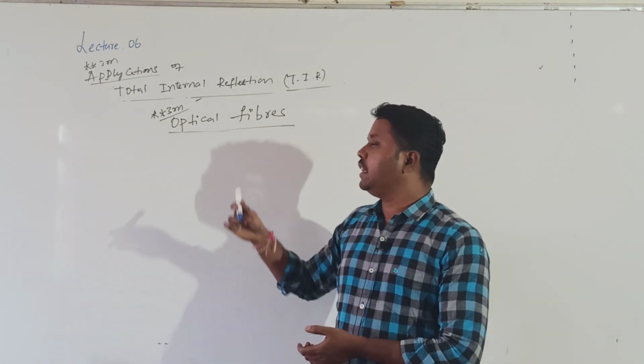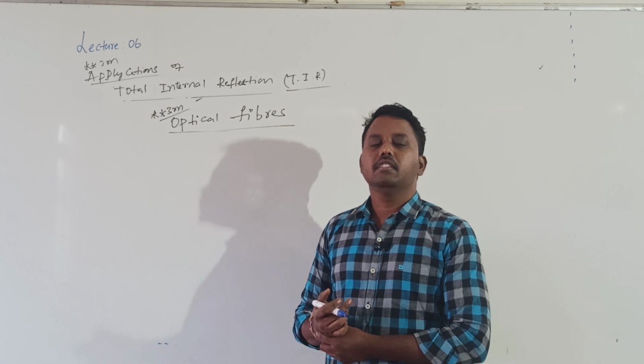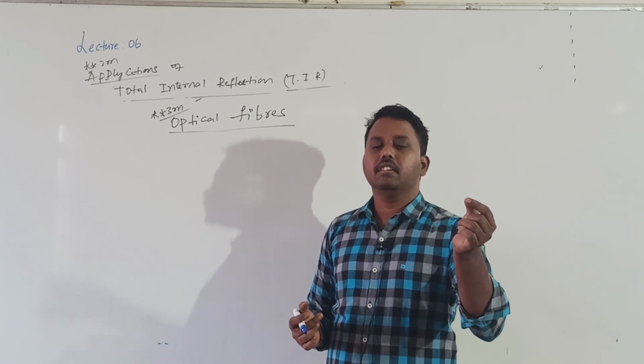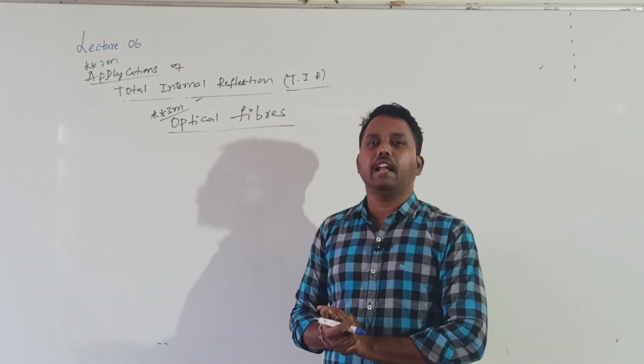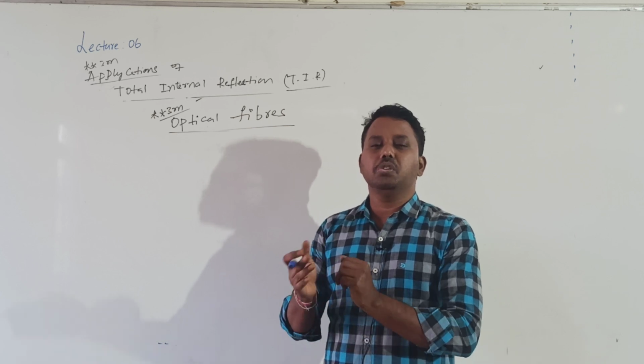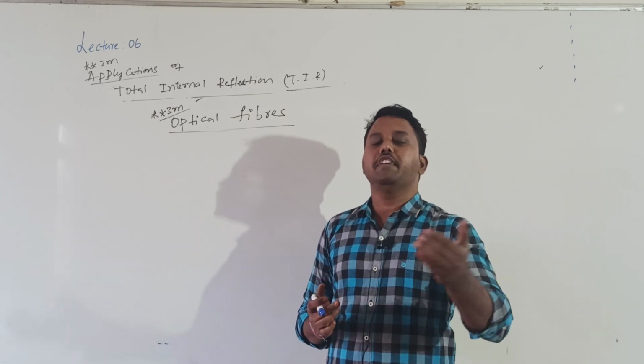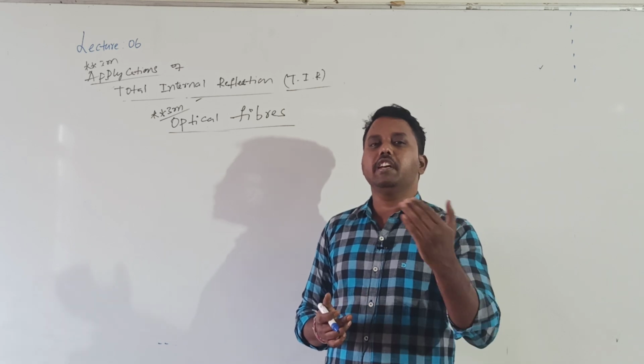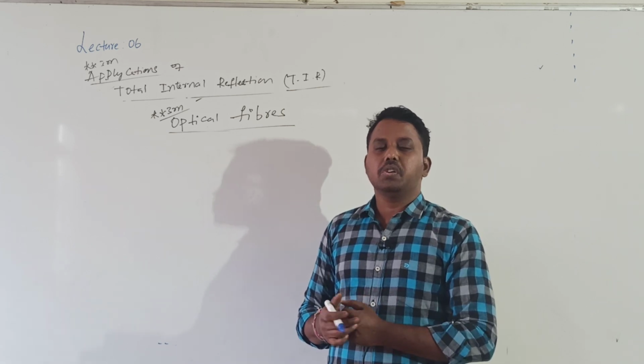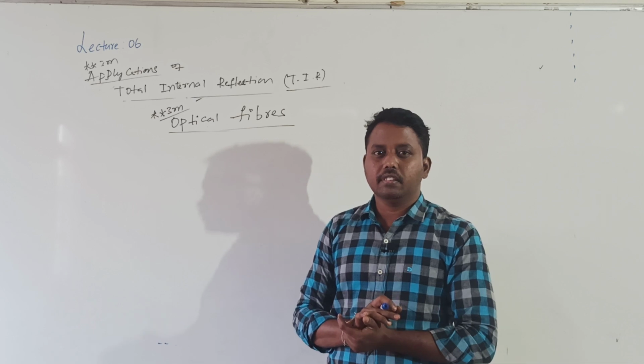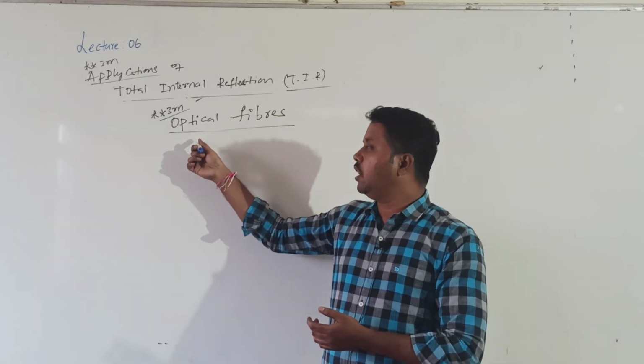What are optical fibers? Optical fibers are devices, cables made up of quartz or glass, which are used to transmit and receive information in the form of electromagnetic waves. These are like the normal copper cables, you know.